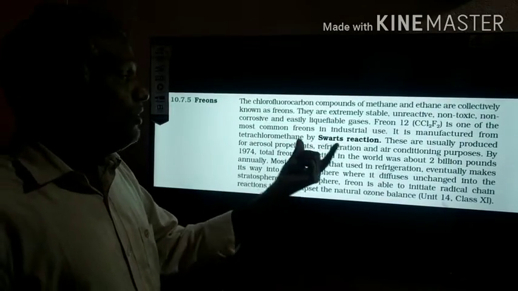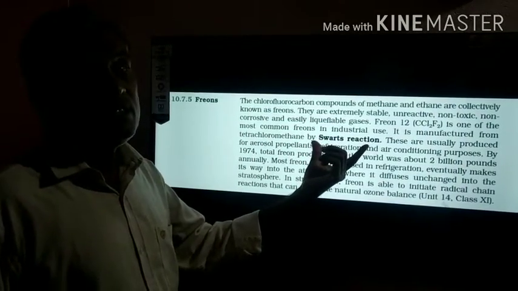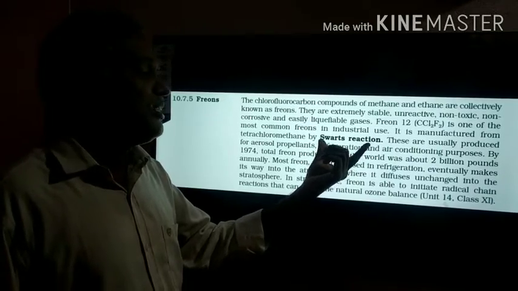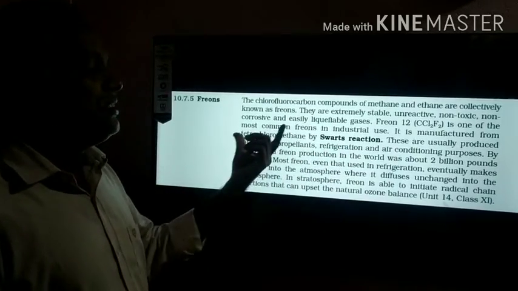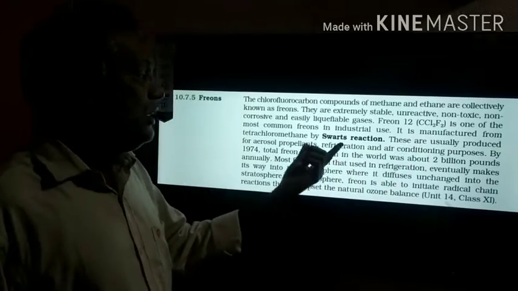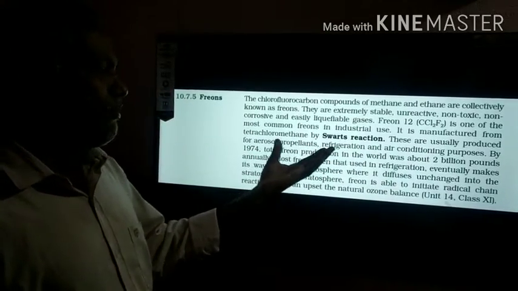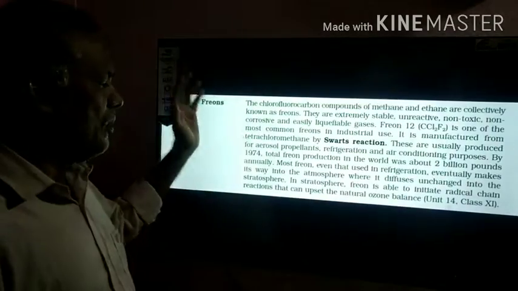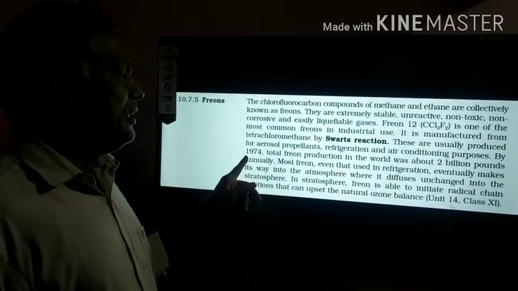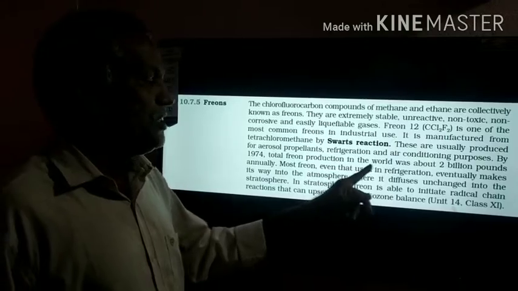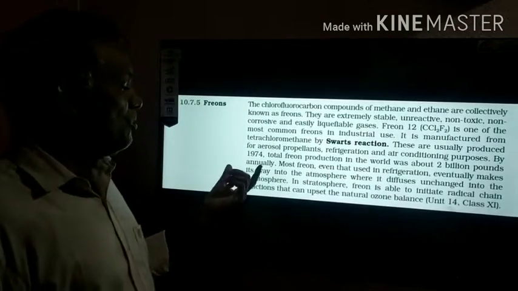That means how they will prepare it: fluorine compounds are prepared in the Schwarz reaction only. So CCl2F2 is prepared from the Schwarz reaction only. Generally aerosol propellants and refrigerants, all use the same compounds. In 1974, total freon production in the world was 2 billion pounds annually.